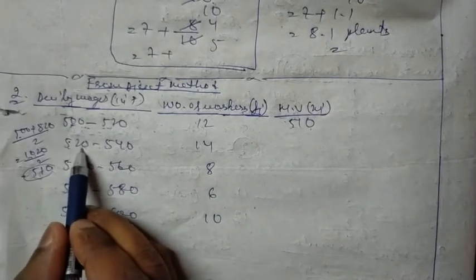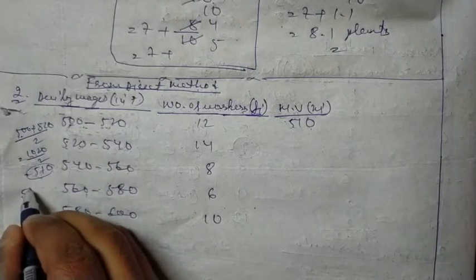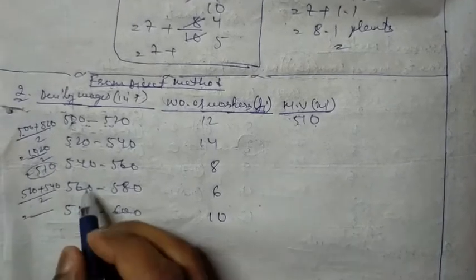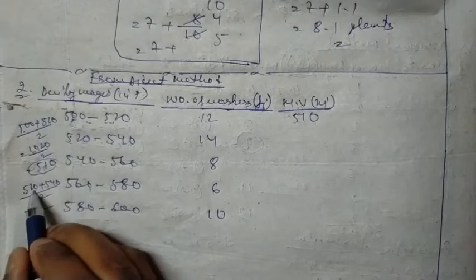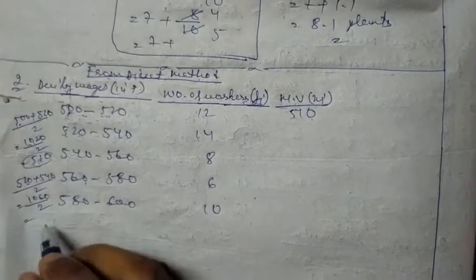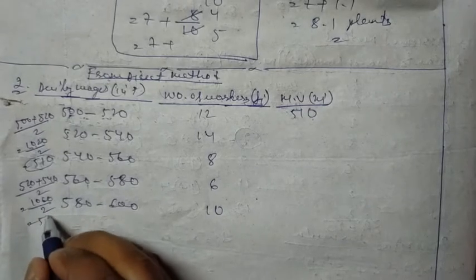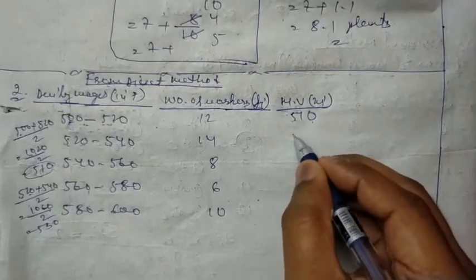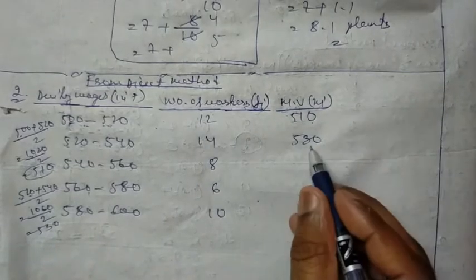Again 520 plus 540 divided by 2. 500 plus 500 is 1000, 20 plus 40 is 60. It means 1060 divided by 2. Half of 1060 is 530.